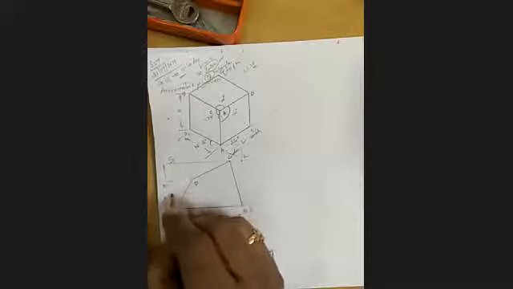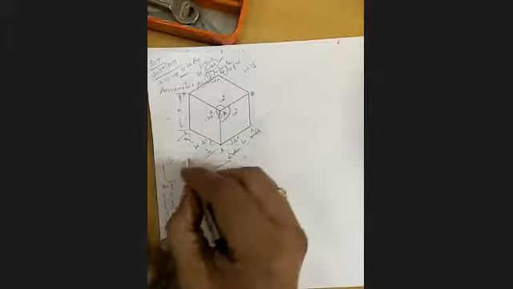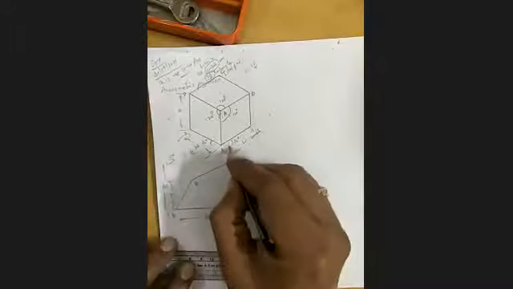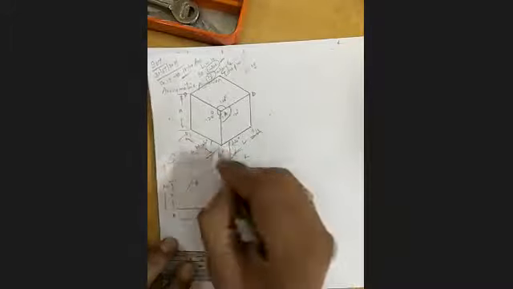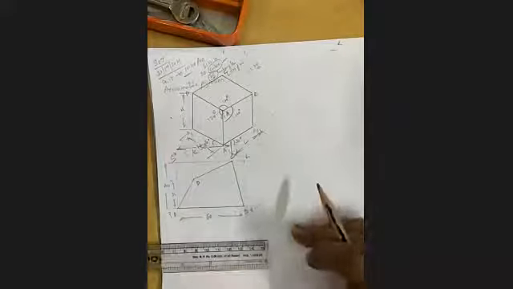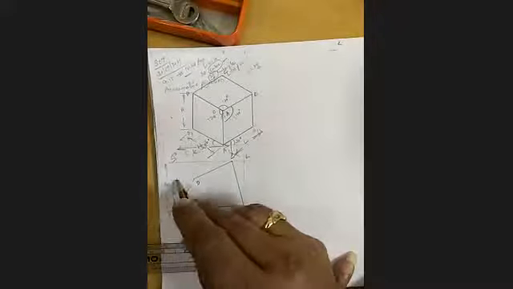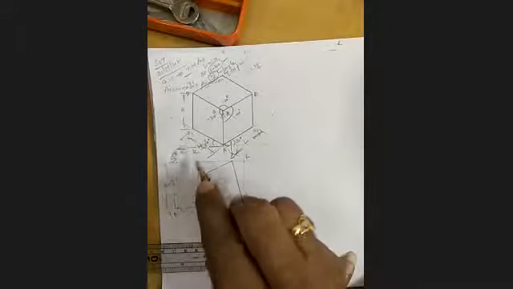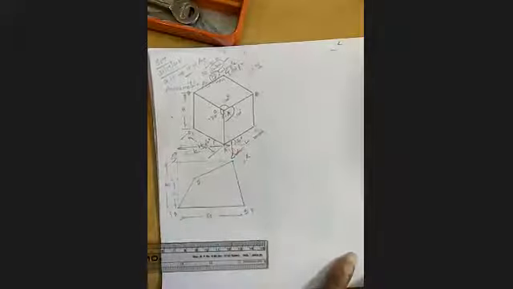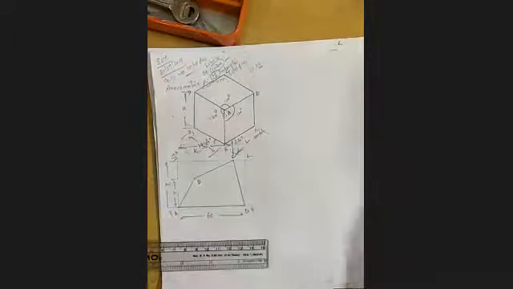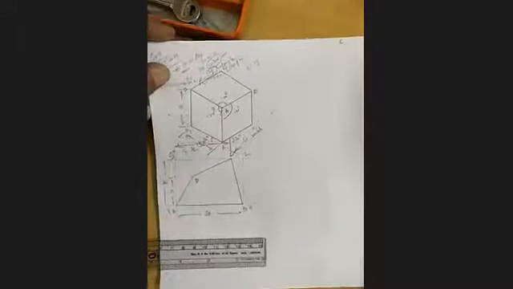This is 25. This is 15. And this is 50. 40, up to here 25. This is 60, up to here 15, and this is 50. I converted this into PQRS. Agree? Yes.